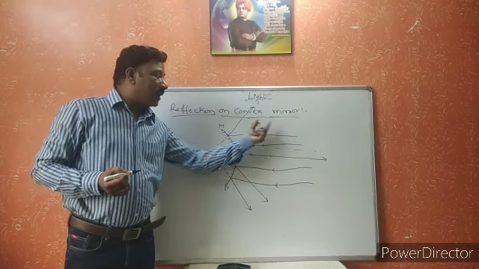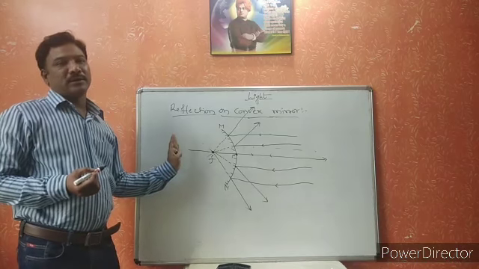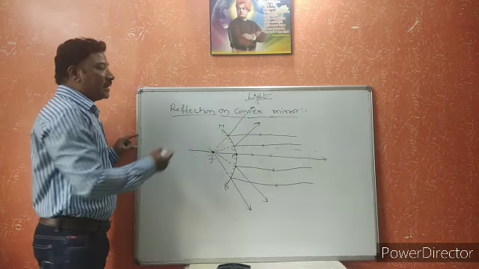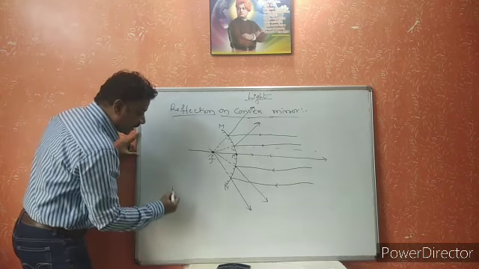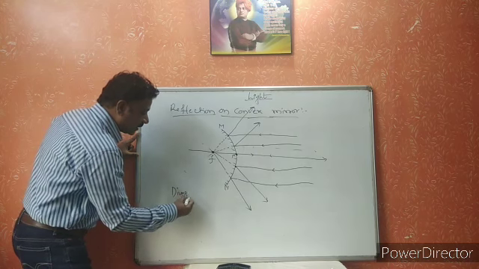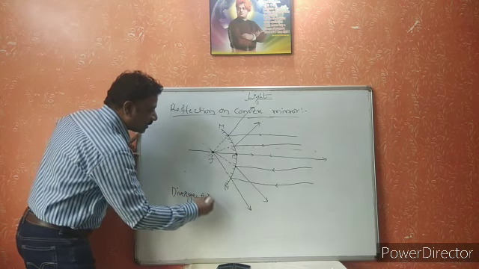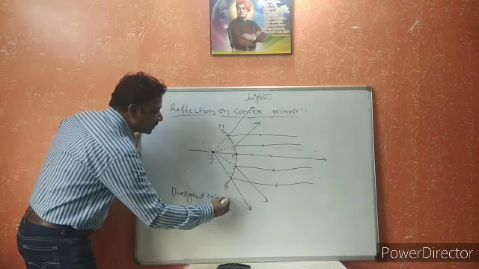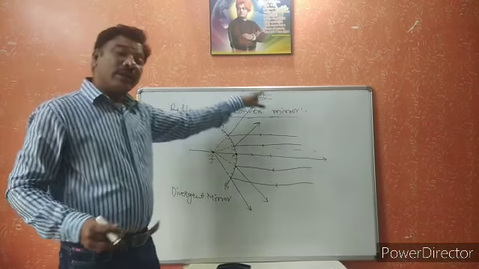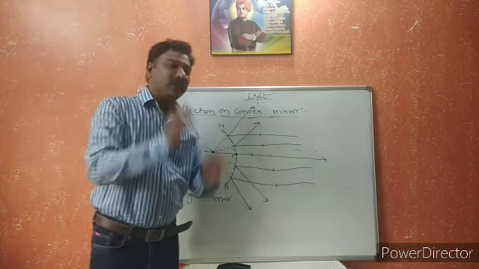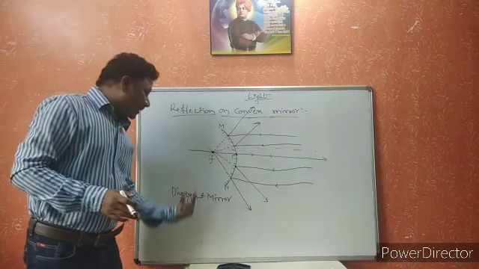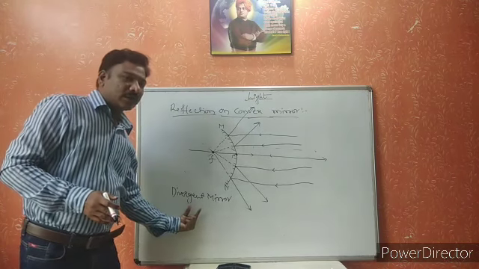By this we can understand that the focus point of the convex mirror lies behind the mirror. That is the reason the convex mirror is called the divergent mirror. The concave mirror is a convergent mirror. The convex mirror is a divergent mirror.